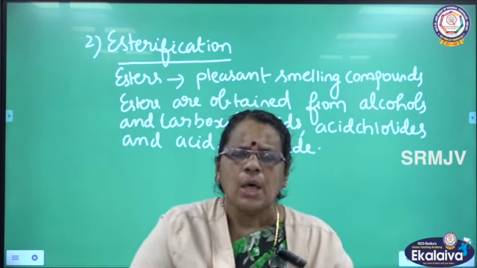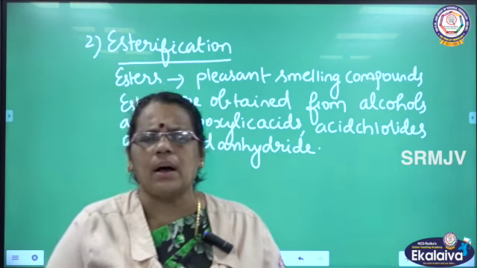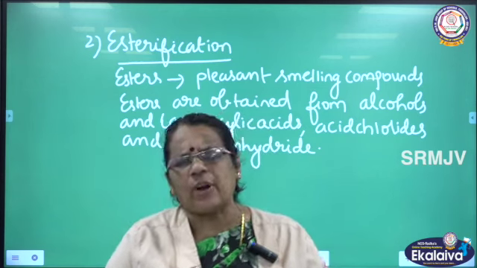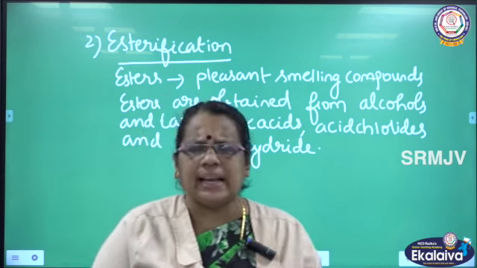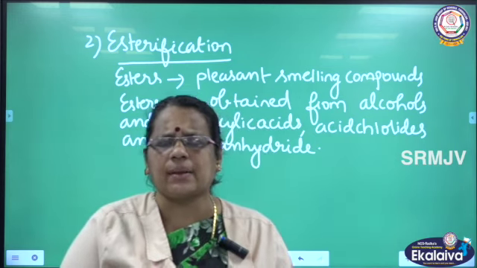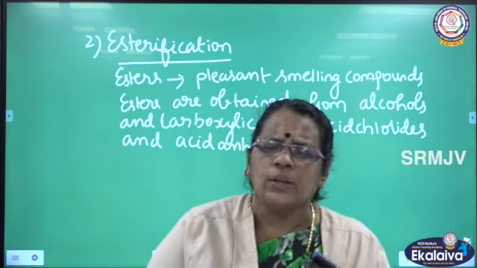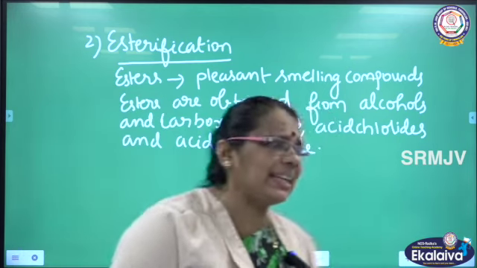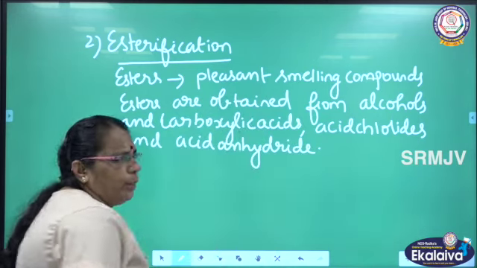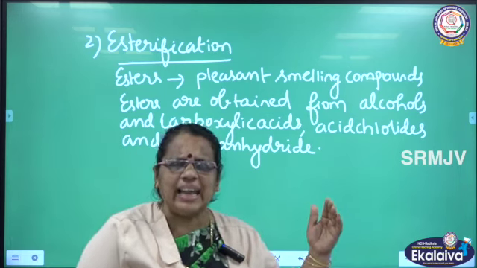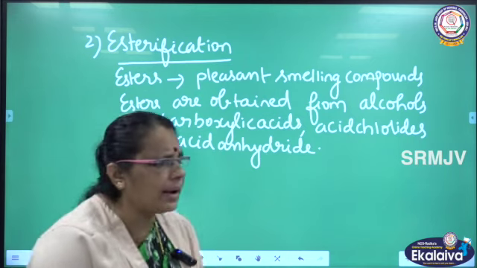How are we getting esters? What are the two reactants we need to prepare esters? I need alcohol and carboxylic acid. Apart from carboxylic acid, we can use acid chloride or acid anhydride also to prepare esters. Again, we need a catalyst here. So we are going to use mineral acid as catalyst, and we prepare esters by reacting alcohols with carboxylic acids, acid chloride or acid anhydride.